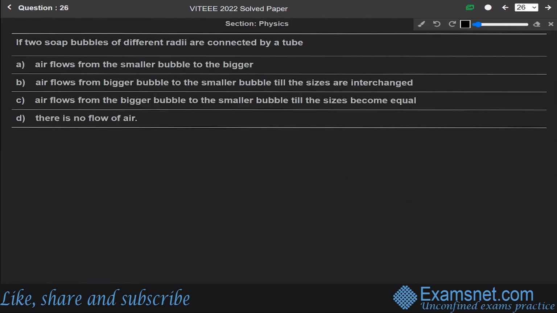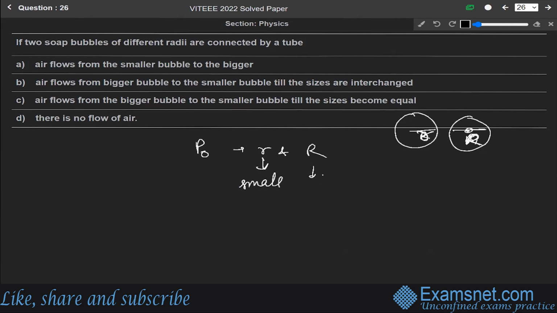Now next question 26. If two soap bubbles of different radii are connected by a tube, we have to find the correct answer from these four options. Let us say the outside pressure be P naught. We are given two soap bubbles of different radii. Let us say small r and capital R be the radii, where this is the small bubble and this is the bigger bubble.